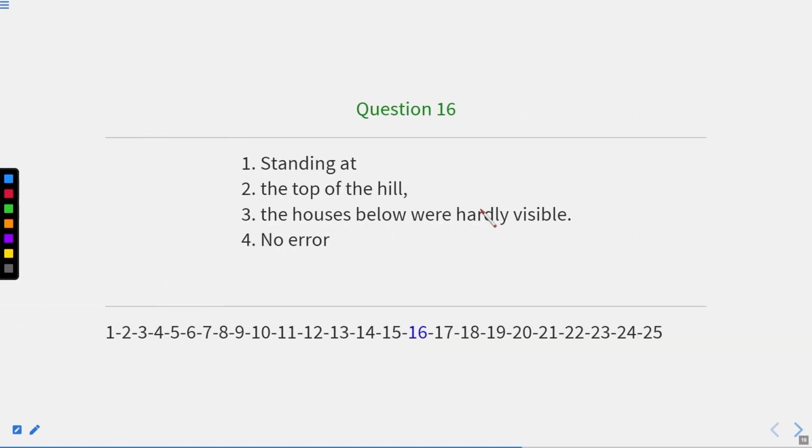Standing at the top of the hill, the houses below were hardly visible. Now standing at the top of the hill means when someone was standing at the top of the hill. Okay, so here the error is in part first. It should be while he was standing on the top of the hill, or rather when he was standing at the top of the hill, the houses below were hardly visible.